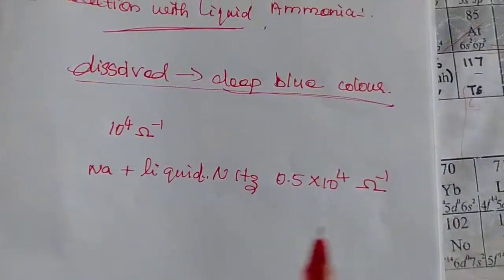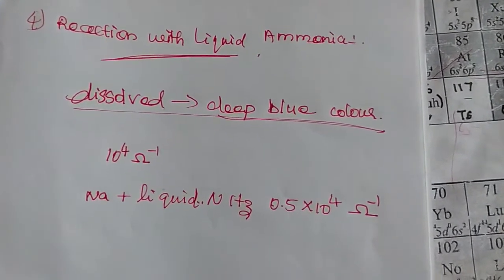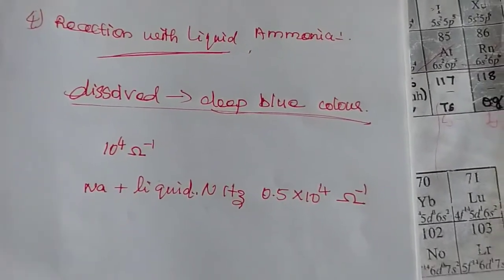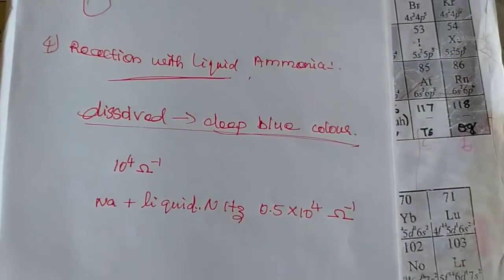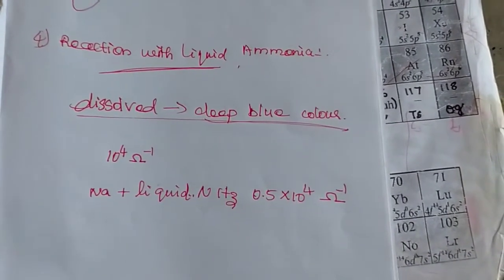This dissolving reaction gives ammoniated cations and ammoniated anions.